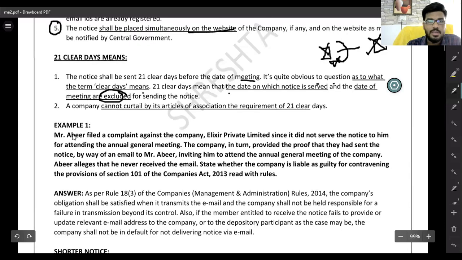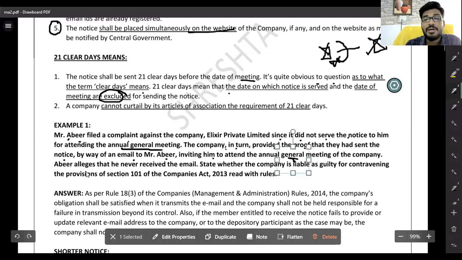Go through the example. Mr. Abir filed a complaint against a private limited company, since they did not serve the notice to him for attending the annual general meeting. The company in turn provided proof that they had sent the notice by email to Mr. Abir, inviting him to attend the annual general meeting. Abir alleges that he never received the mail. State whether the company is liable.